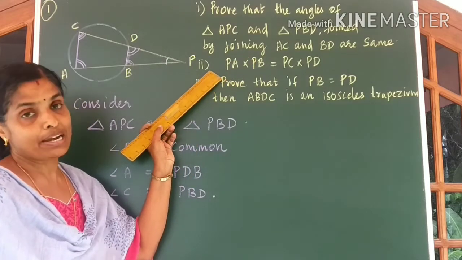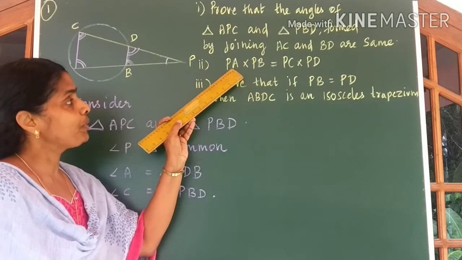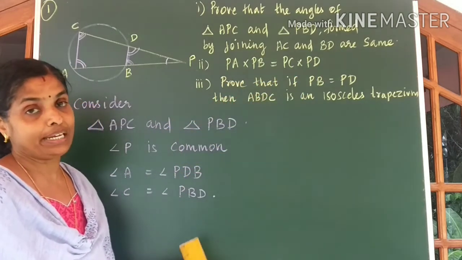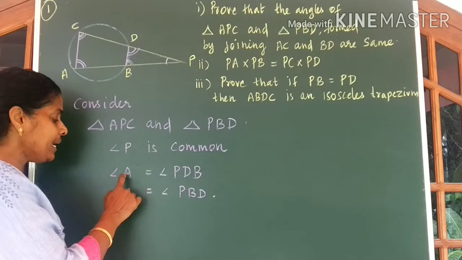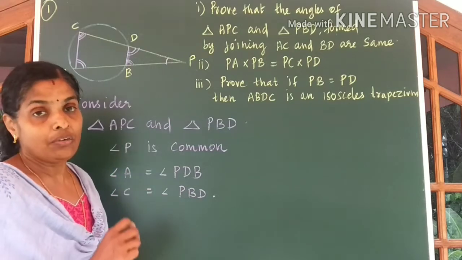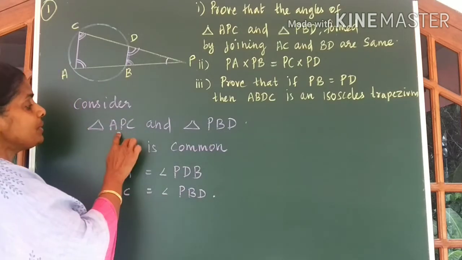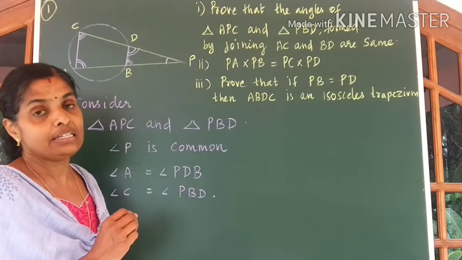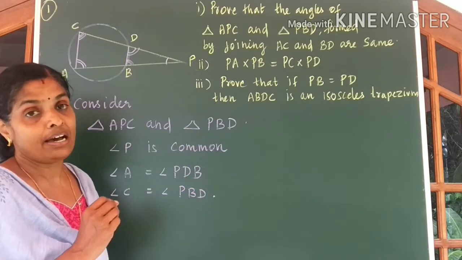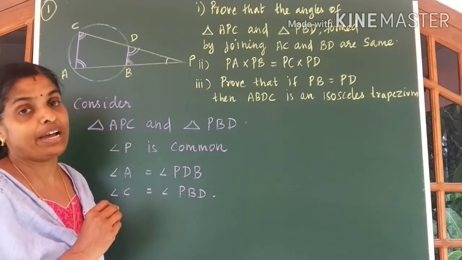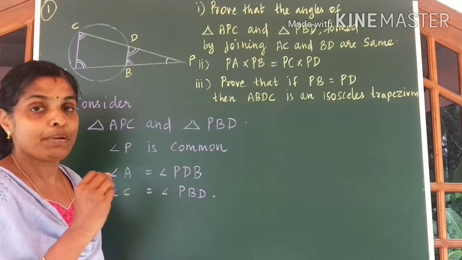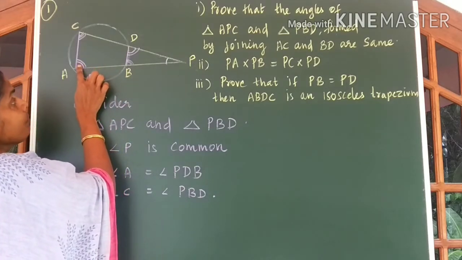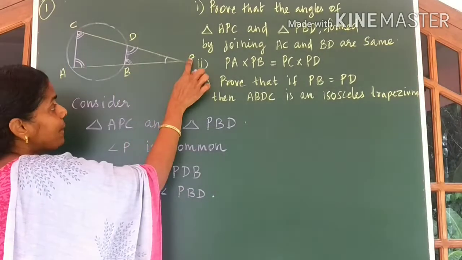Come to the second part of the question. We have to prove PA into PB is equal to PC into PD. Now since three angles are equal, we can call these two triangles similar triangles. Since triangles are similar, sides are scaled by the same factor. Let us write the proportion. Opposite to the second angle, we have the side PC.